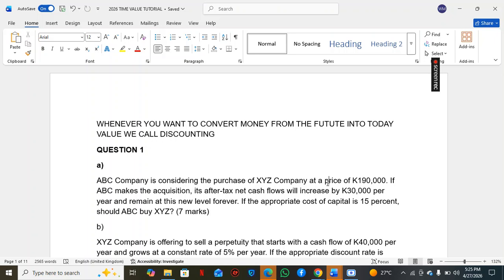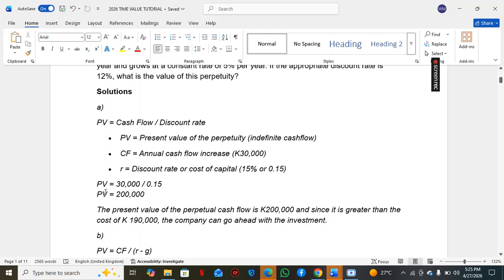Yes. And the way to find out if it's worth it is that the money you receive in the future, those 30,000 increases per year, you're going to convert into today's value. Once you convert, which we've done, we've converted it into today's value, which is 200,000.